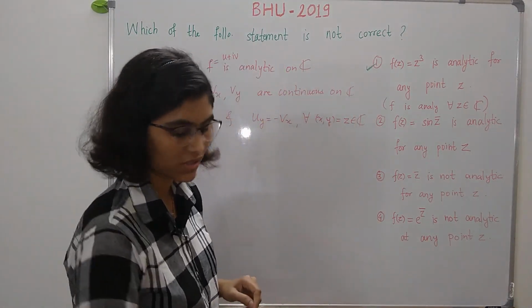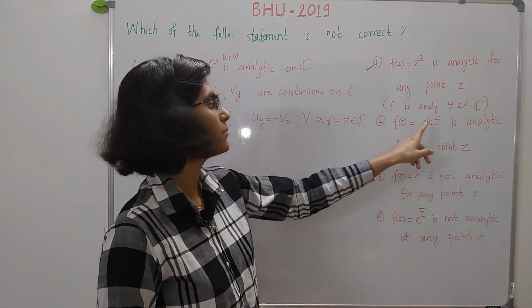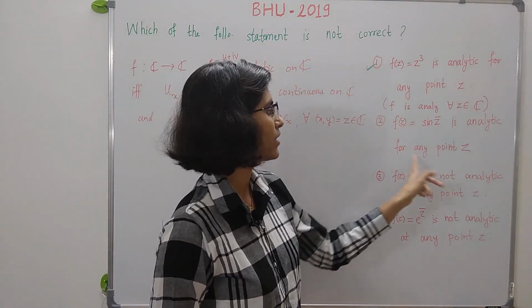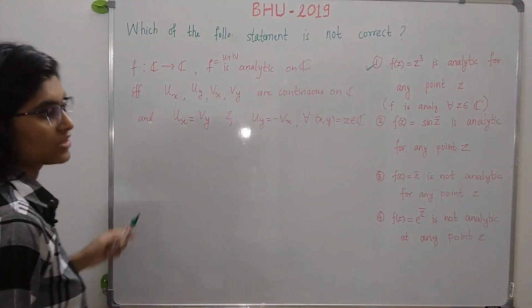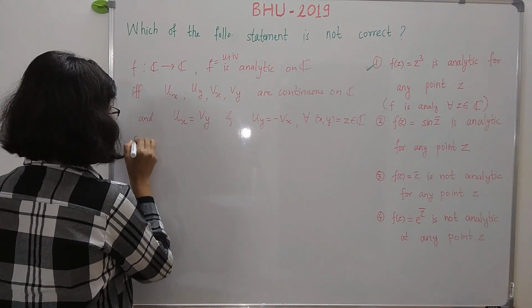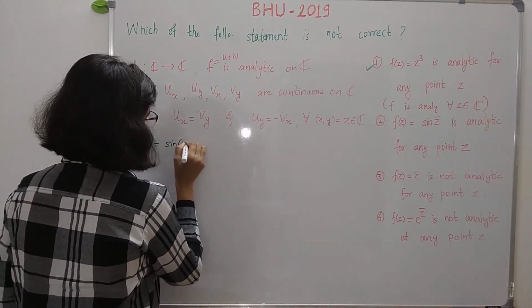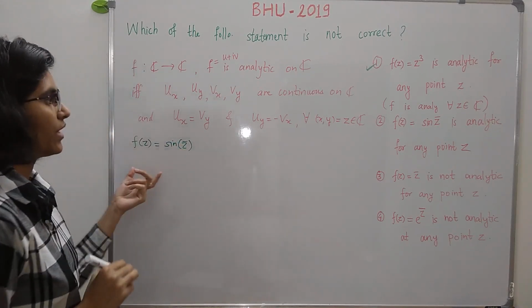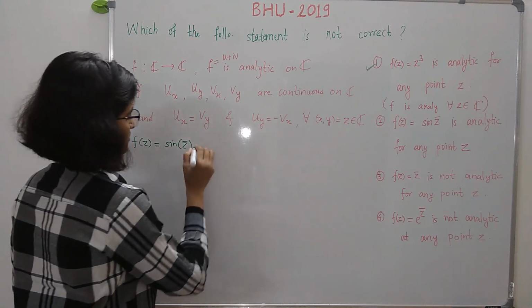Now the second option says that f of z is equal to sine of z bar is analytic for any point z. So let us check this function. So f of z is equal to sine of z bar. Now for any point z is equal to x plus iy, what is z bar?